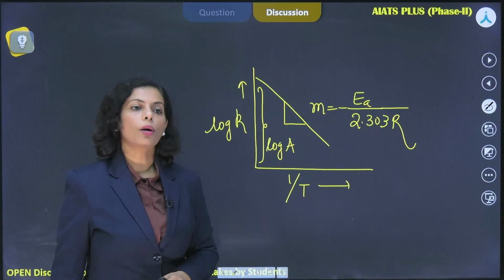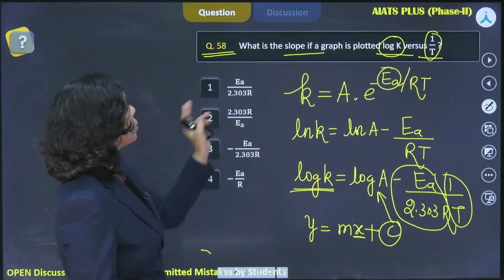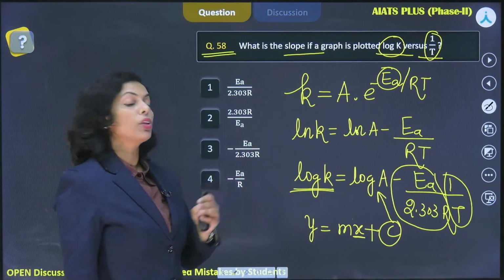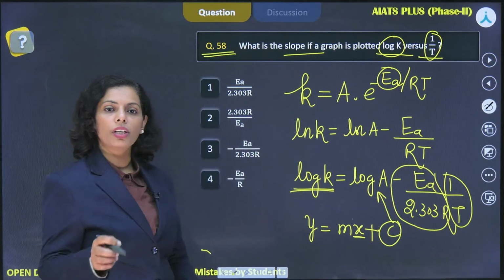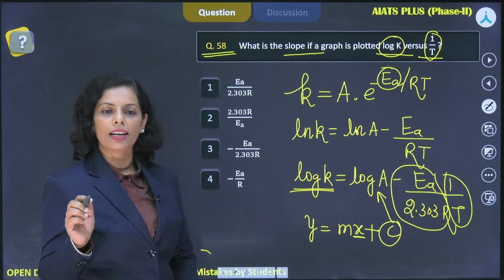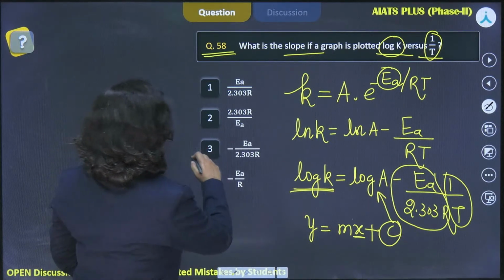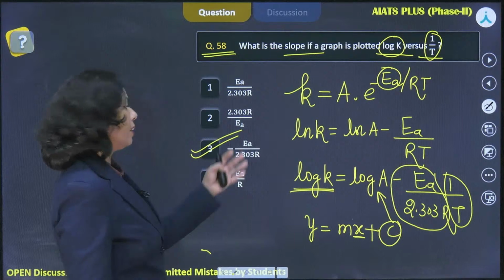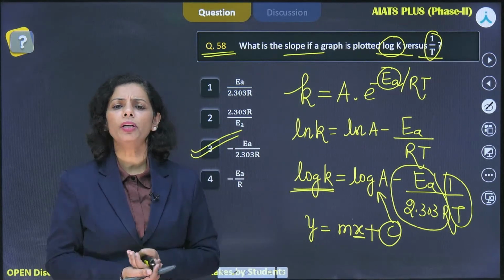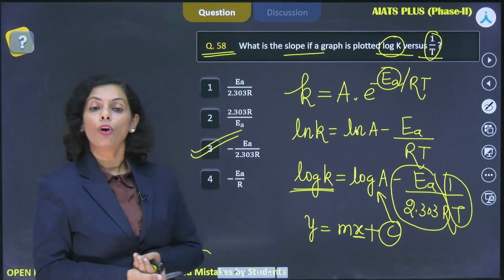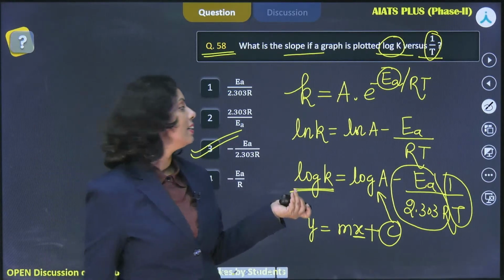This is log A, the intercept. Done? So suppose in place of the slope, they just ask you what the intercept of the graph is, that would be log A. Now, the right answer in the question is option 3, and all of you are absolutely right that you are marking option 3 as the right answer. Done? Shall I move forward? Just write there in the chat section as well.